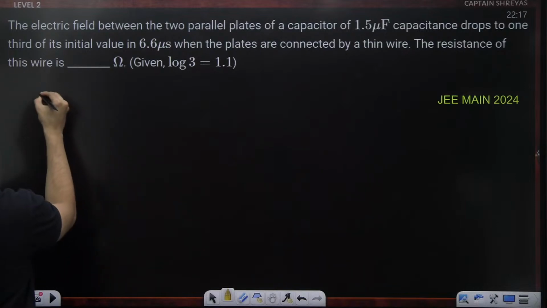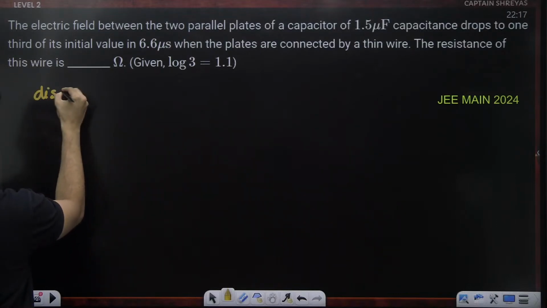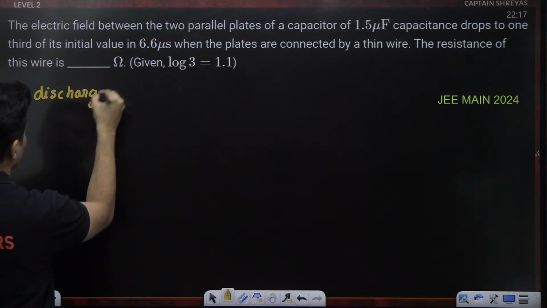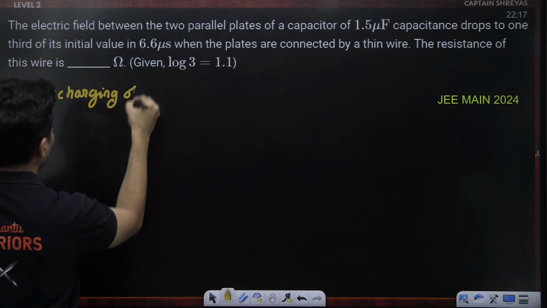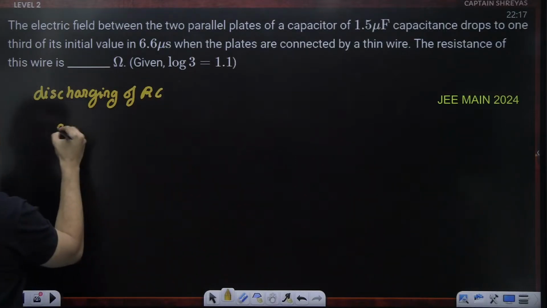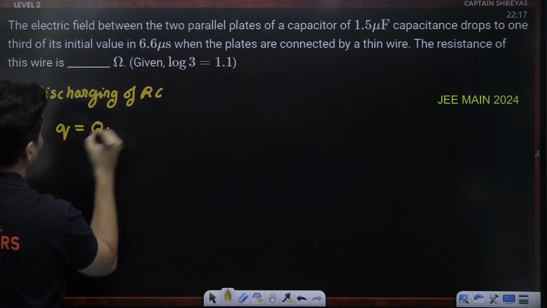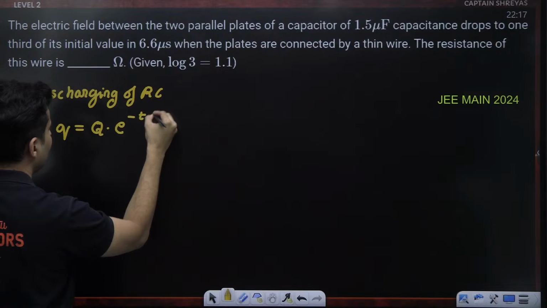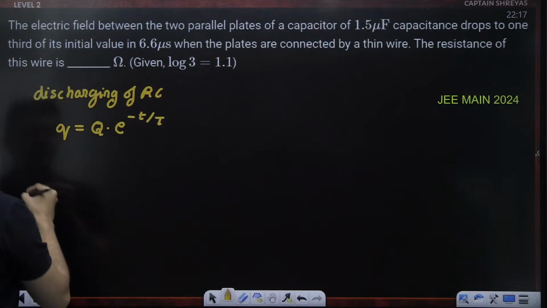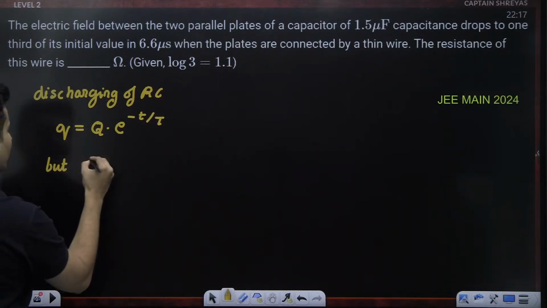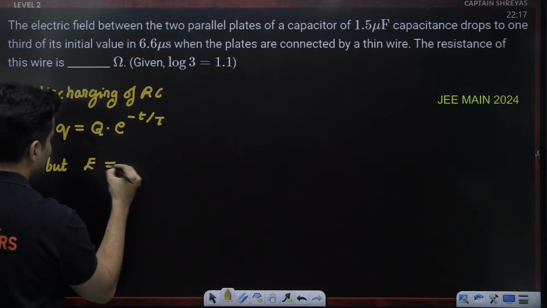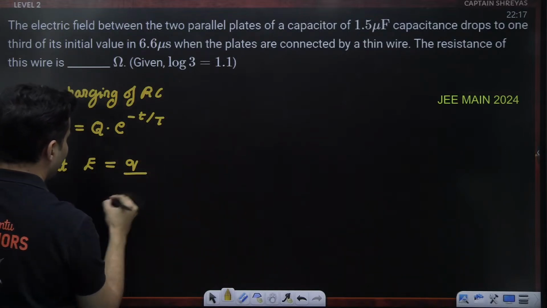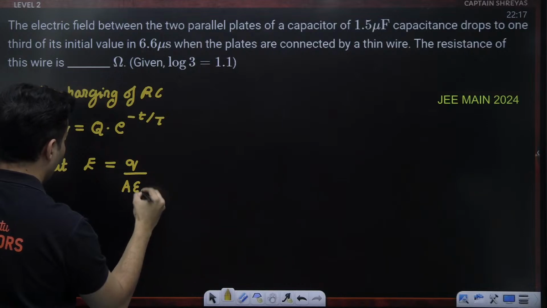All right. So this is basically discharging of RC circuits where the charge at any time is the initial charge times e to the power minus t by tau. But we also know electric field is nothing but Q by A epsilon naught.